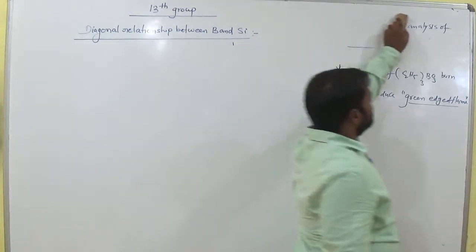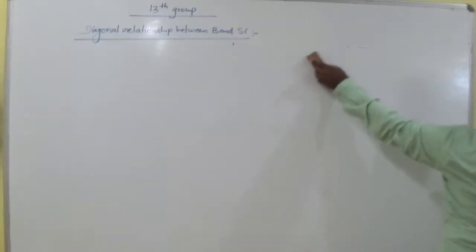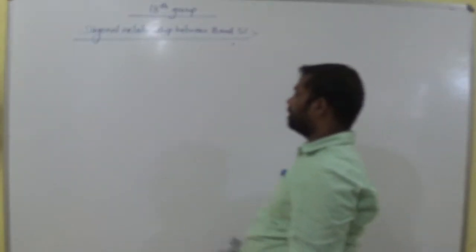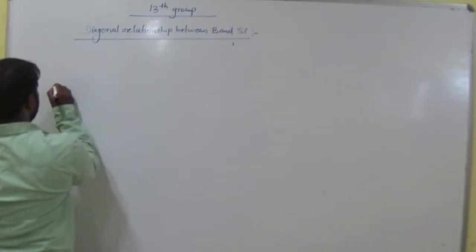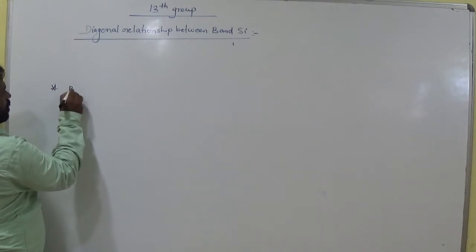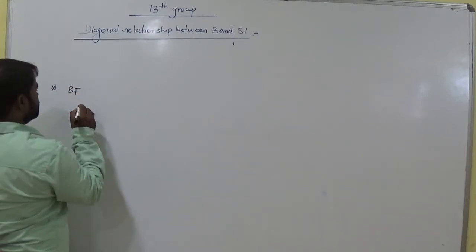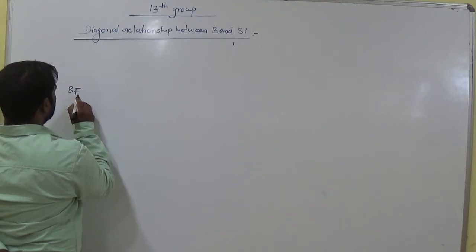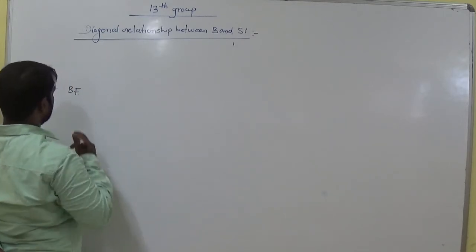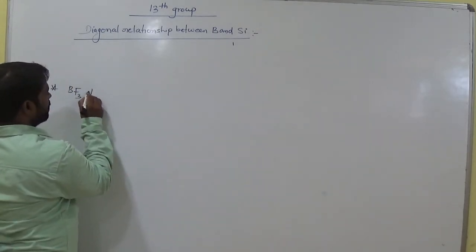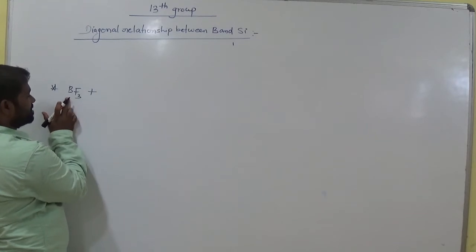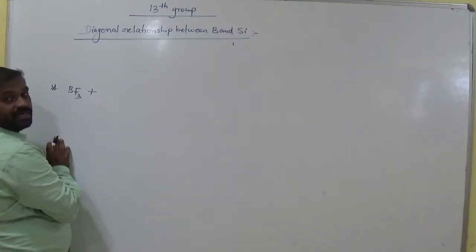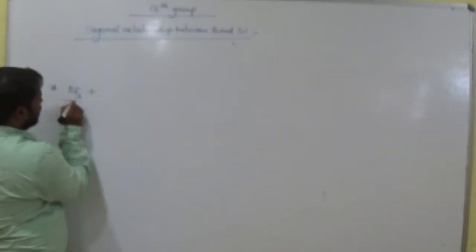The next one is boron trifluoride, a simple fluoride, boron with fluoride.